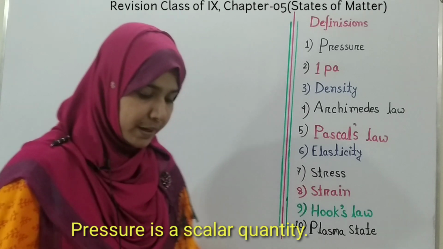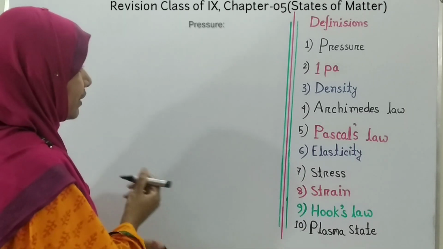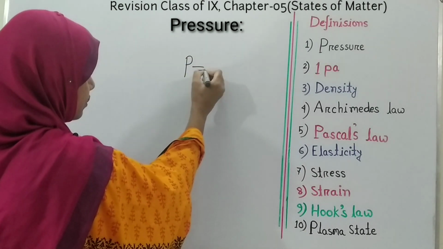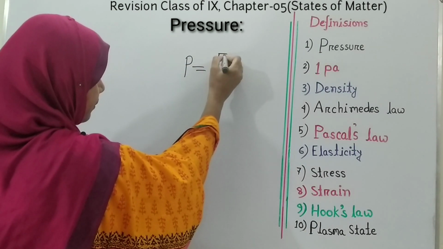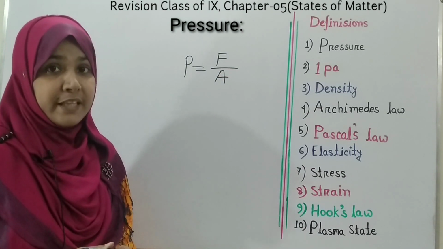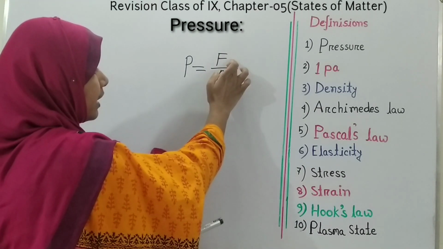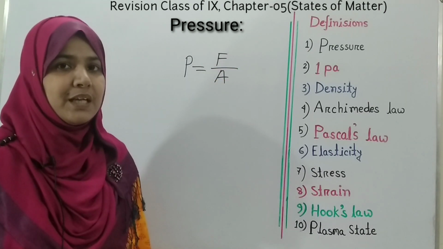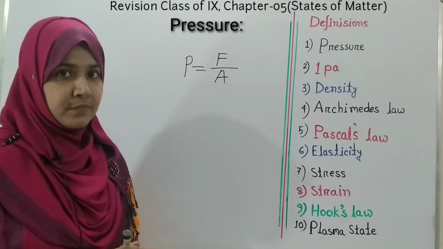Pressure is denoted by P. So we can write that P equals F by A. That means the force exerted perpendicularly on the unit area of a body is called pressure.